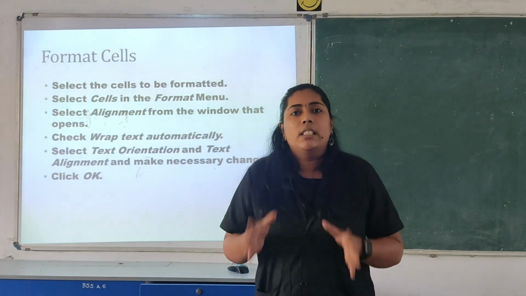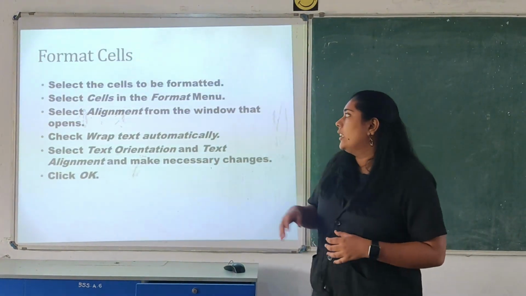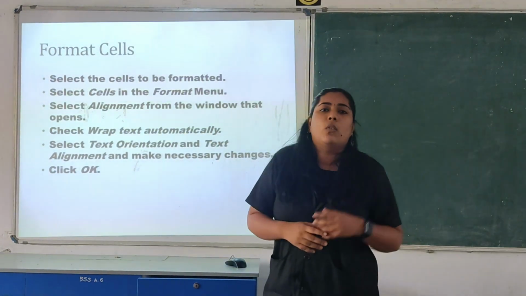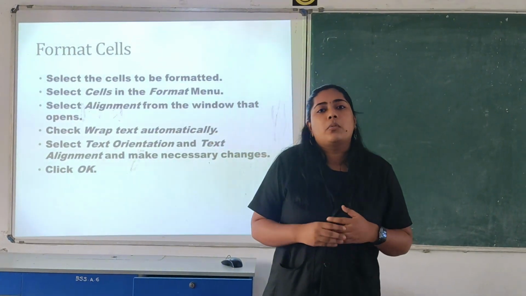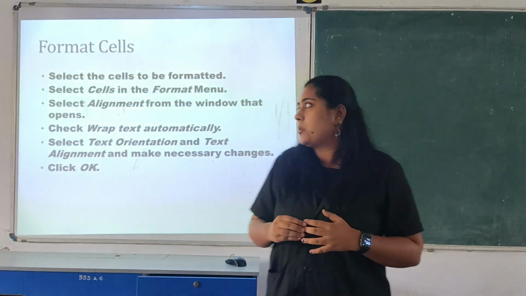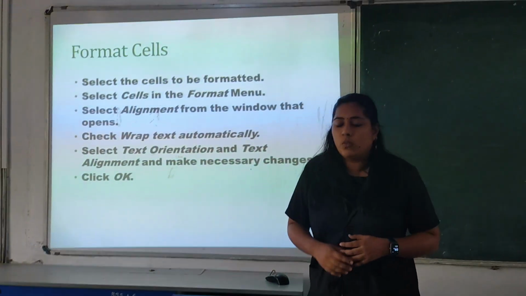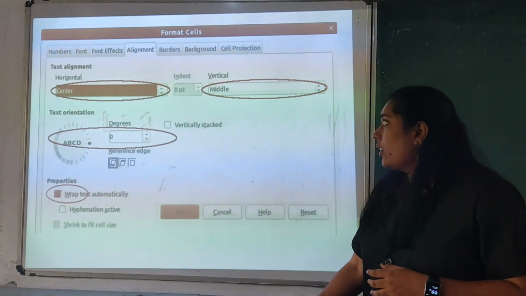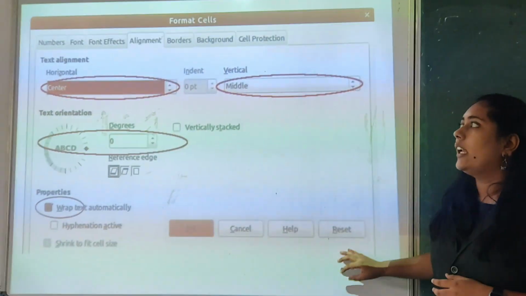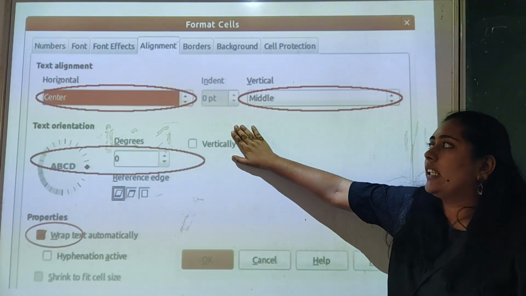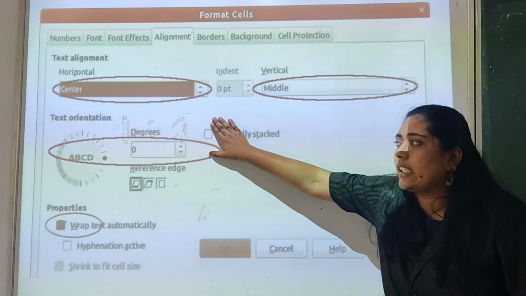First we have to select the cells or the table, then select the format cells option in the format menu. We go to the format option, then select the cells option. Then we can select the alignment from the window. A window like this will open, and if you select the alignment, you can give the text alignment.